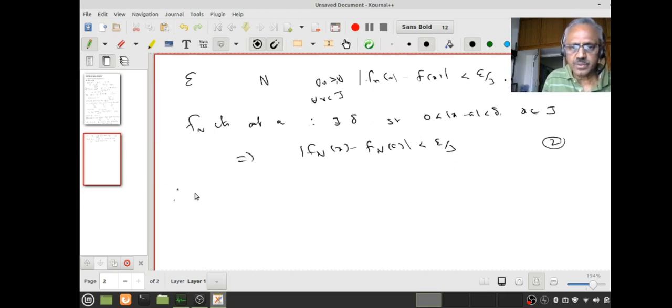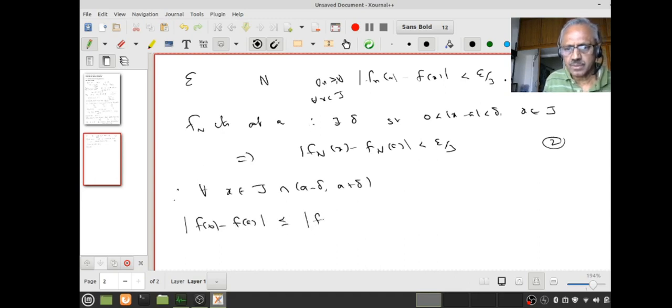Therefore for x in J intersected with (a minus delta, a plus delta), what do I have? Mod f(x) minus f(a) is less than or equal to f(x) minus fN(x) plus fN(x) minus fN(a) plus fN(a) minus f(a). Because remember, here there is no necessity for which n. This is true for any n, but we are fixing it.